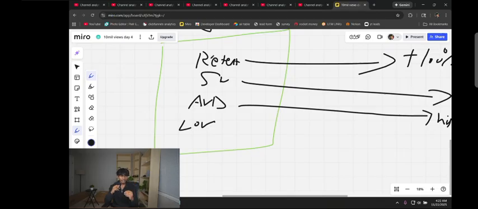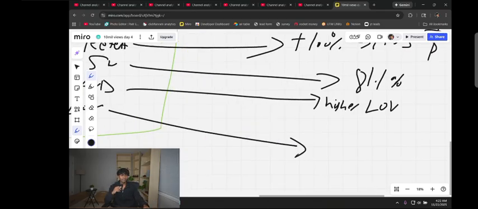All right. Remember these terms. Go rewatch that part again if you need to understand those metrics. This is a very important thing to go over and understand. I will be using R factor as retention, SW as swipe ratio, AVD as average view duration, and LOV as length of video for the remainder of this bootcamp. Because you need to understand this is the YouTube masterclass here, so you need to understand how to do this stuff.